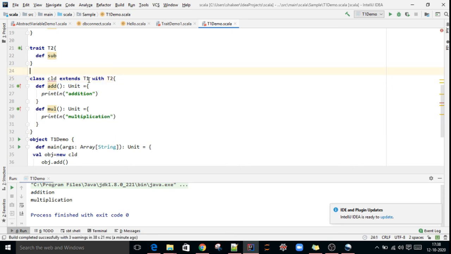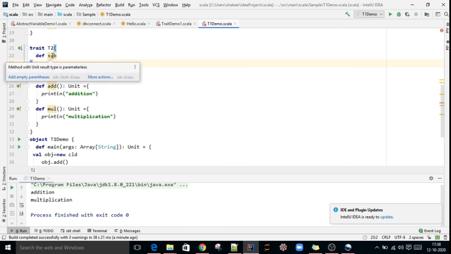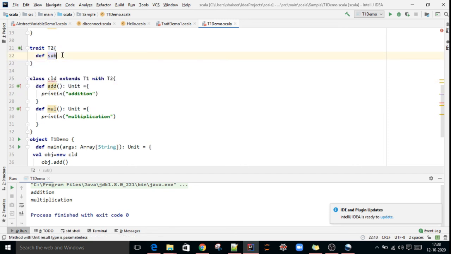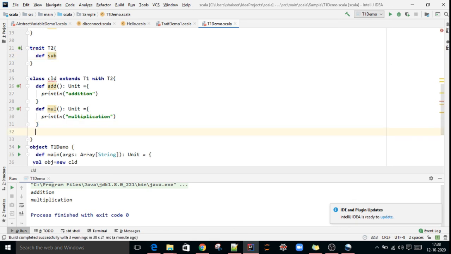Class cld extends t1 with t2. Why is there an error here? Because there is no body implementation for this method. That's why we have to provide the implementation in the child class.